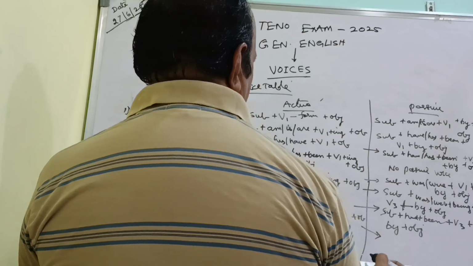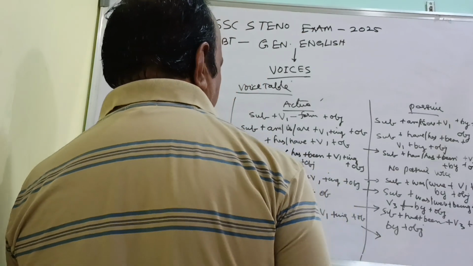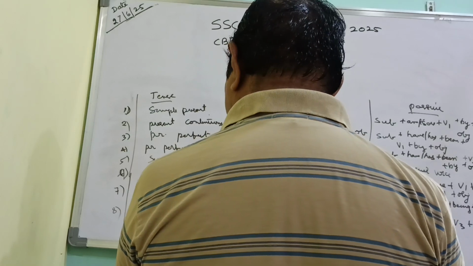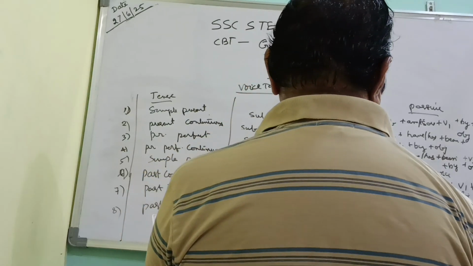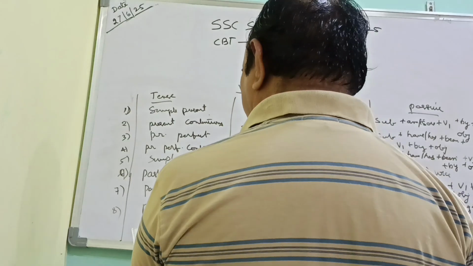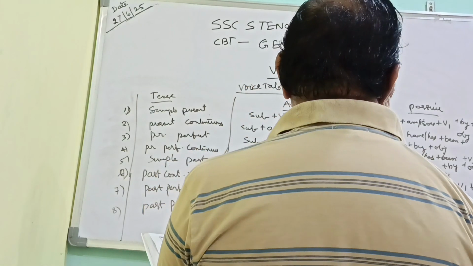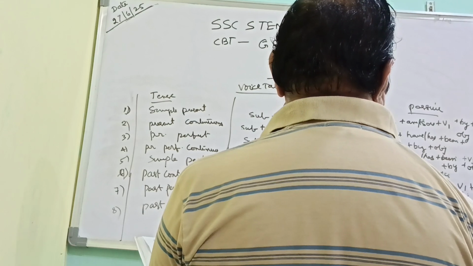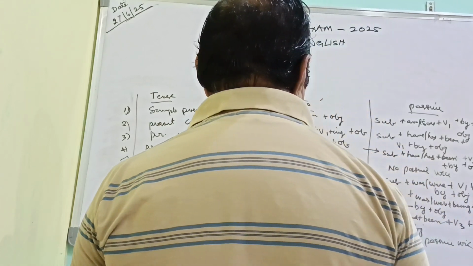Again, the same sentence, if we are writing it in the passive voice, there is no passive voice for this. For past perfect continuous, there is no passive voice, we can't write the sentence in the passive voice.